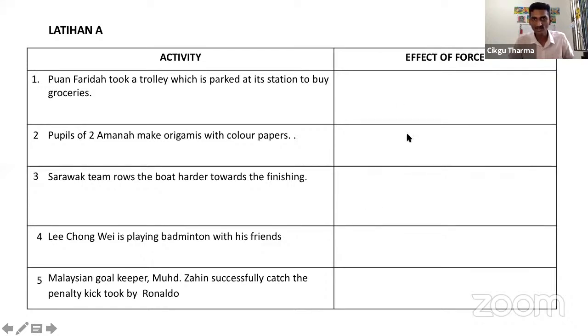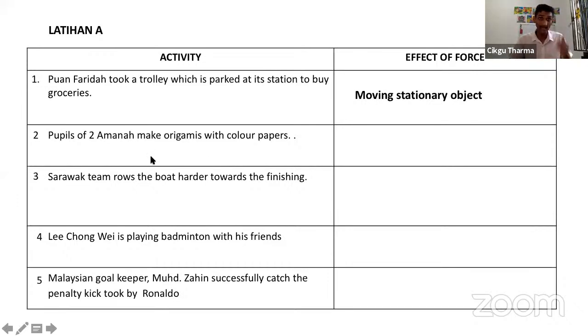I get answers from Roshan, Arul Chelvan, Tisha, Santosh. Moving. The effect of force will be moving a stationary object. Why do I call it stationary? Because the trolley was parked there. It doesn't move. When you pull, it starts moving.